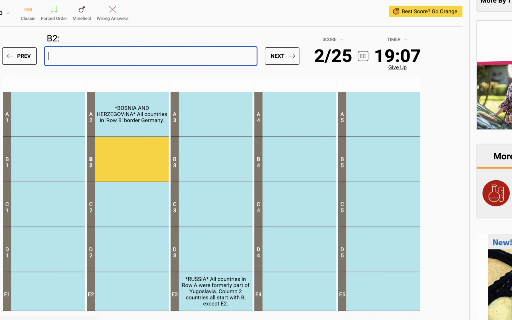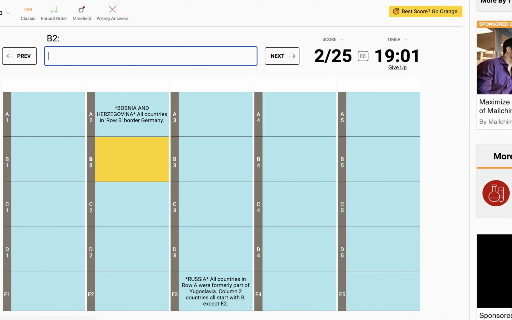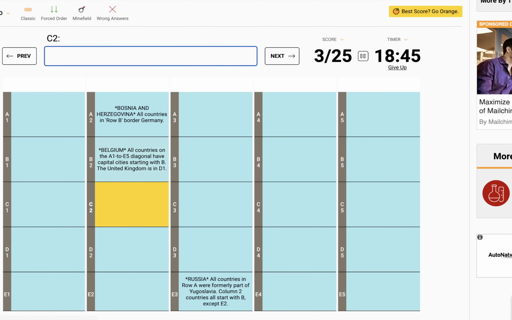Okay, so what is that telling me? Oh, okay. So it's telling me that a country in row B that starts with B borders Germany. So this has to be Belgium because it starts with a B and borders Germany.